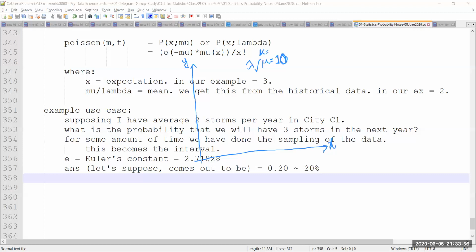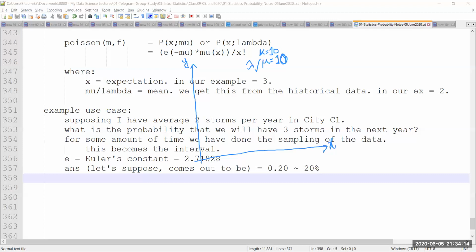So let's say I'm interested in 10 again. I know that on average for the last 5 years, or for some interval of time, the average number is 10. Now, what is the probability that next year I'm also going to get 10 storms?